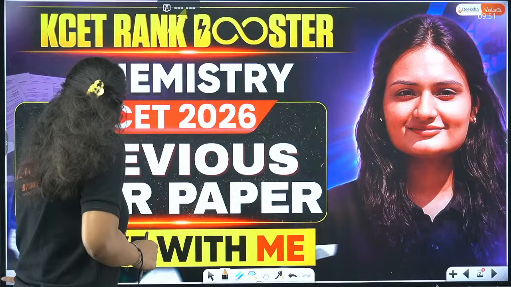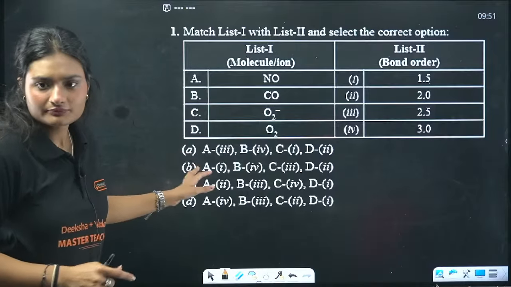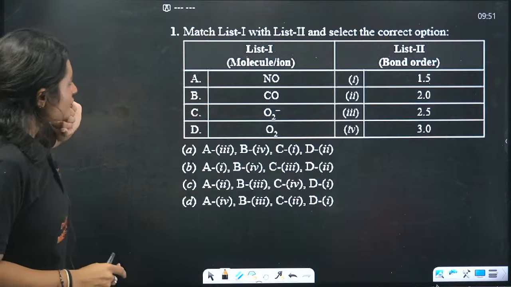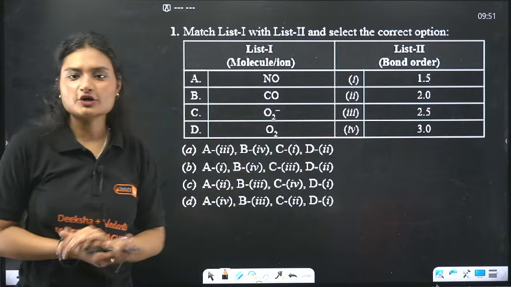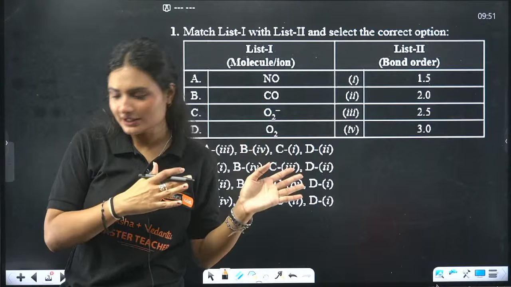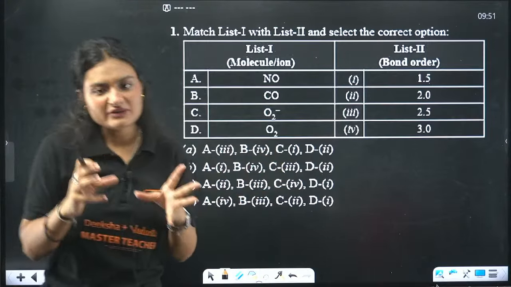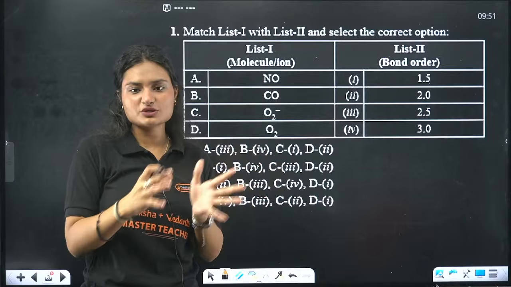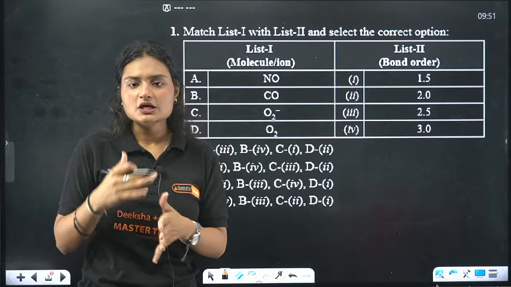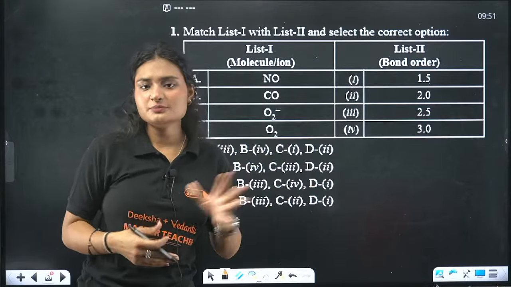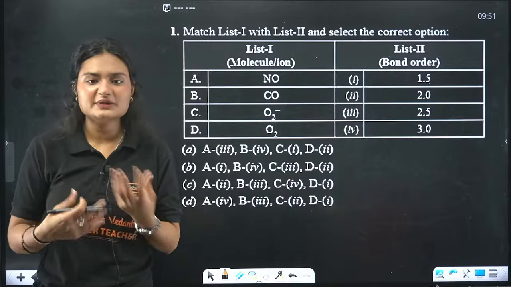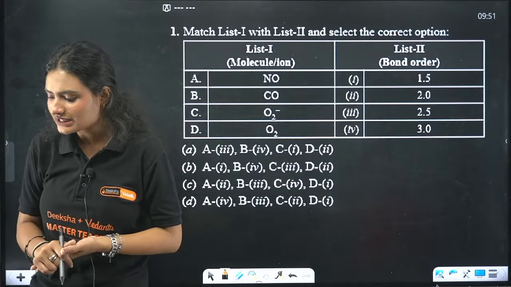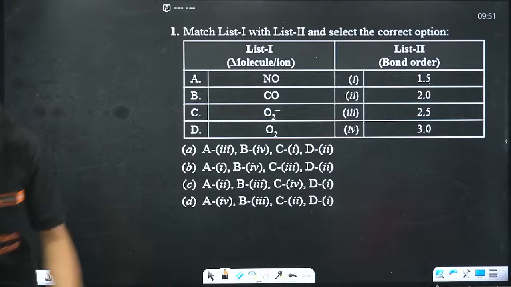Okay, so the first question is this one. Very easy question. Bond order. We are talking about bond order. It's from chemical bonding. Okay, so yes, it's a PYQ, that means a previous year question paper. It's a 2025 previous year question paper for KCET chemistry. Some of the questions we might have solved in our previous classes because we were doing most repeated PYQs. Okay, yes, super high. Let's see the answers now.